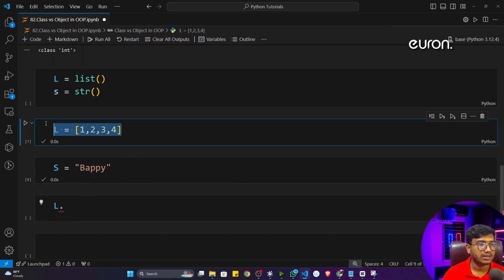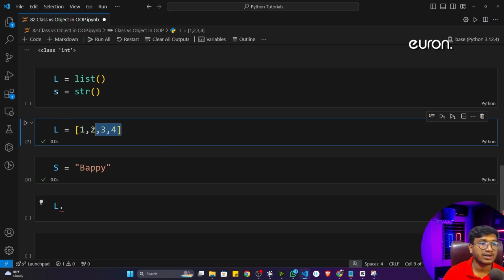Let's say here is the example. This is my data type. What kind of data type? This is my list data type. I think you know. And to store this particular data type, I'm using this particular L variable. So here L is the object. That means L is the object of list.